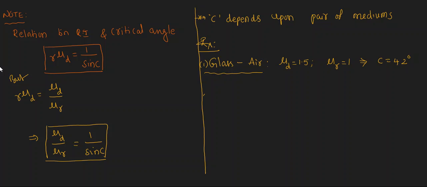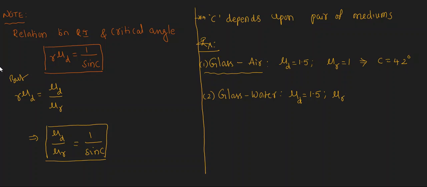Let us take another combination, glass and water. For glass and water, what is the critical angle value? Glass refractive index is 1.5, water refractive index is 4 by 3, about 1.33. Glass has more refractive index, so it is the denser medium, and water is the rarer medium.